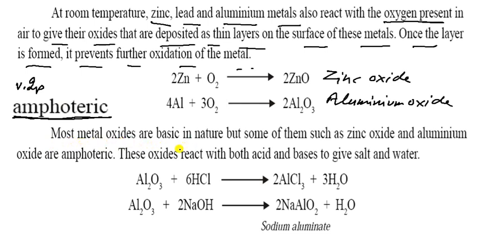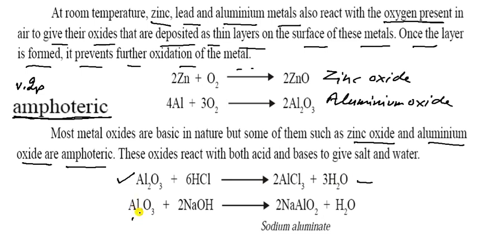Most metal oxides are basic in nature, but some of them such as zinc oxide and aluminium oxide are amphoteric. They have both natures, acidic and basic both. Zinc oxide and aluminium oxide are amphoteric. That means they react with acid as well as base. So here is the aluminium oxide. Whenever it reacts with HCl, hydrochloric acid, it gives aluminium chloride and water. So it behaves like a base, but here it behaves like an acid.